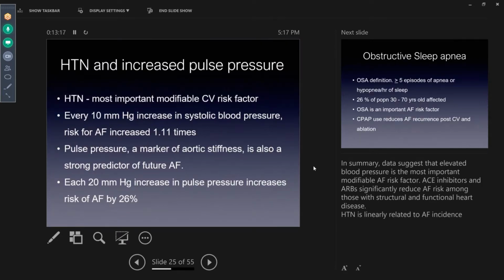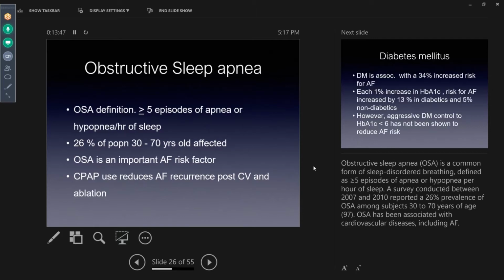And the role of hypertension has been discussed. What I'll just point out here is that for every 10-millimeter increase in systolic blood pressure, risk for atrial fibrillation increases by 1.1 times. But what is also important, as a question was asked yesterday about people with low blood pressure, high blood pressure, is that we actually think the pulse pressure is also important because that's a marker of elasticity. And for every 20-millimeter increase in pulse pressure, AFib increases by 26%.